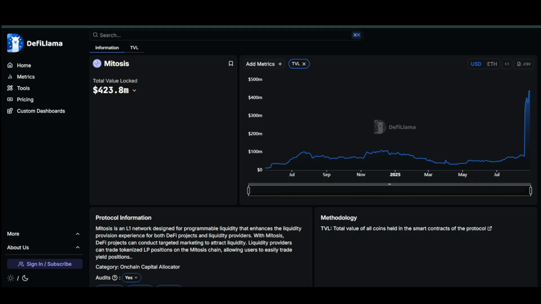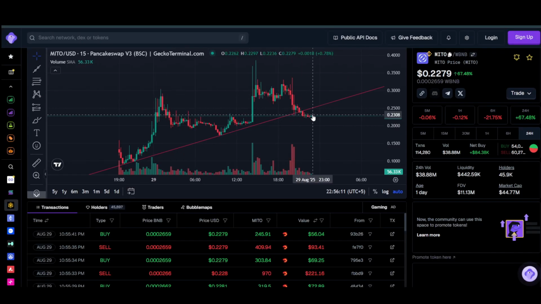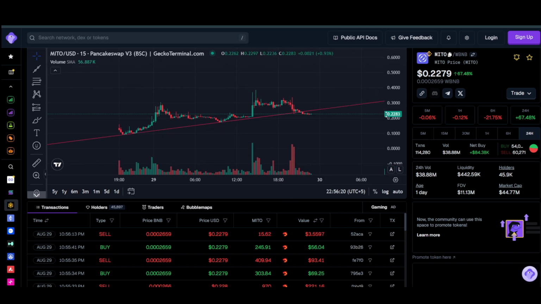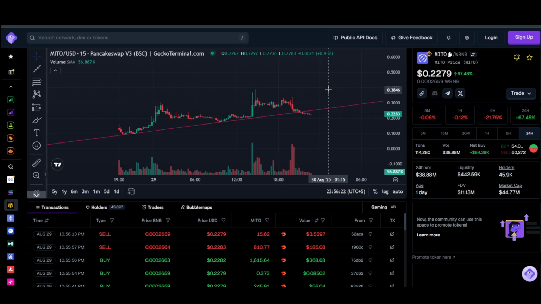But again, as of now, I think if we see some kind of news, like a new listing on Coinbase or any other big exchange listing the token, we could be looking at a surge as high as 50 cent or even as high as 38 cent.